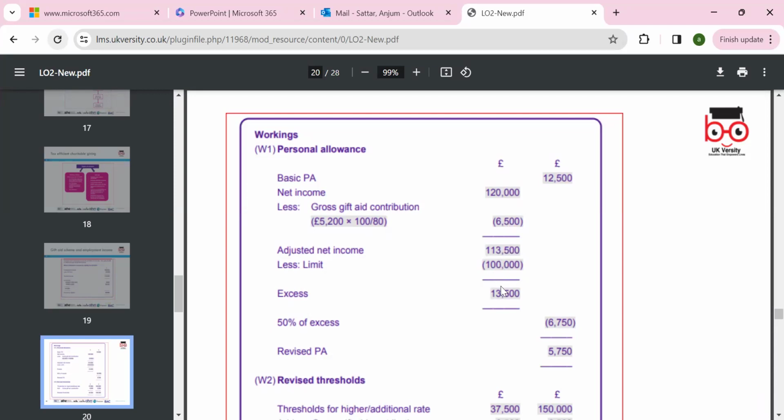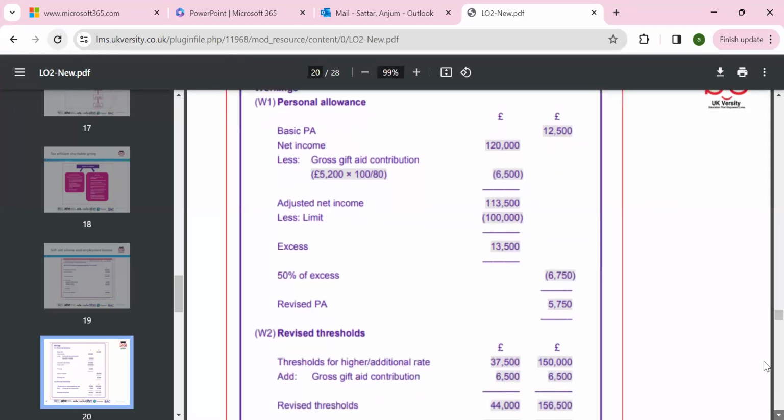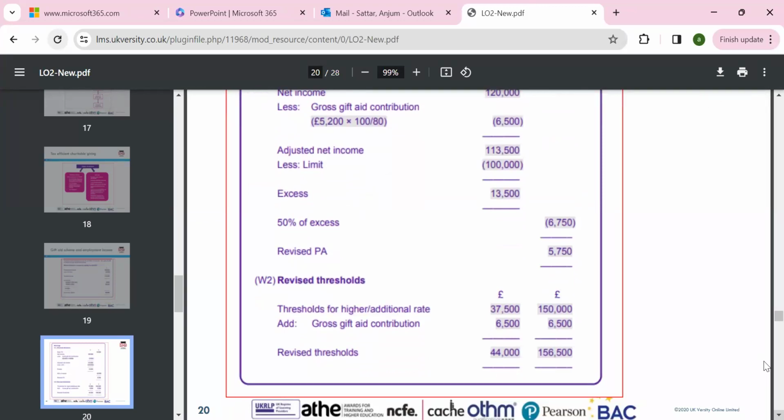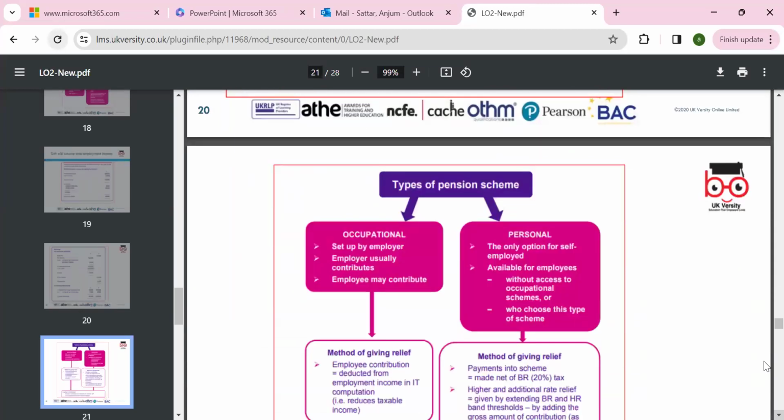Adjusted net income is there, less the limit of 100,000. For the personal allowance there is the limit, and the excess we can look at, how much they have, and 50% of the excess applies. The revised personal allowance should be reduced, because if you earn more than 100,000, for every two pounds you earn, the allowance reduces by one pound. You will see the threshold for higher and additional rates applies according to the gross Gift Aid contribution and the revised threshold. So we can calculate accordingly.